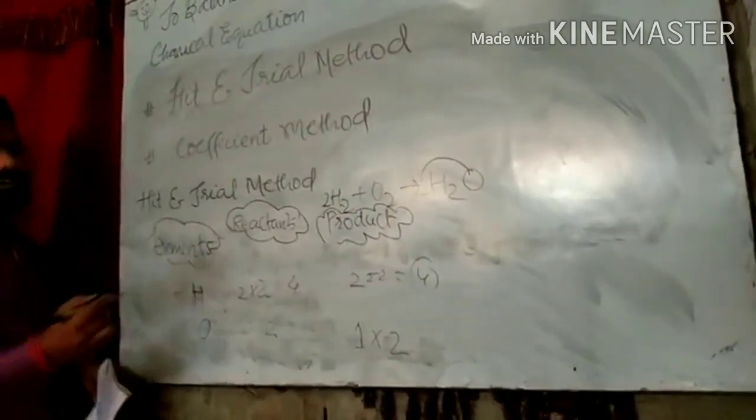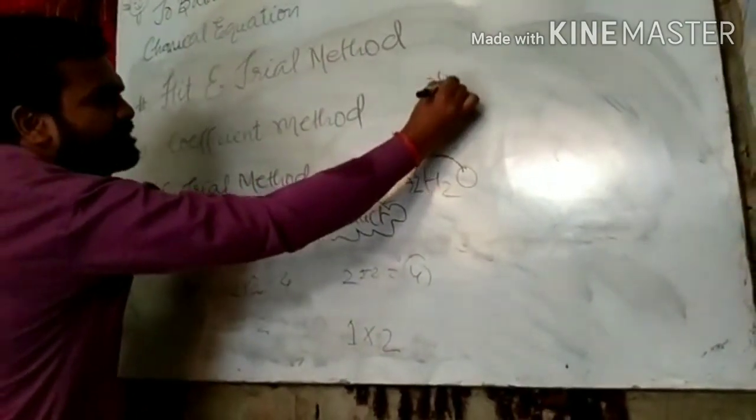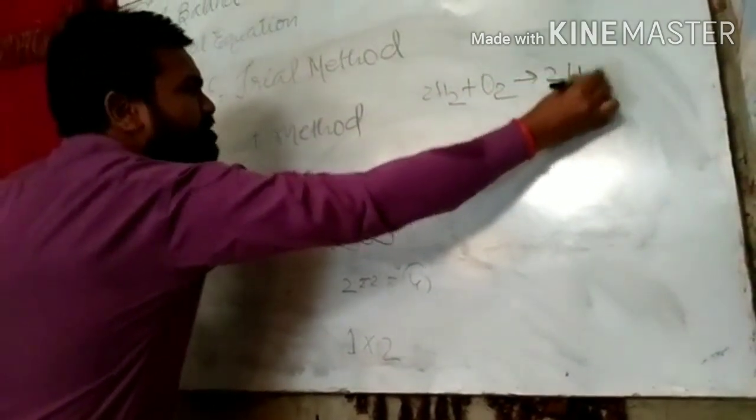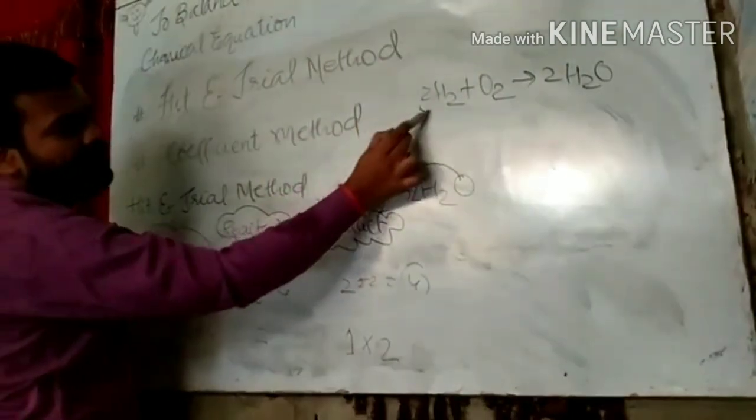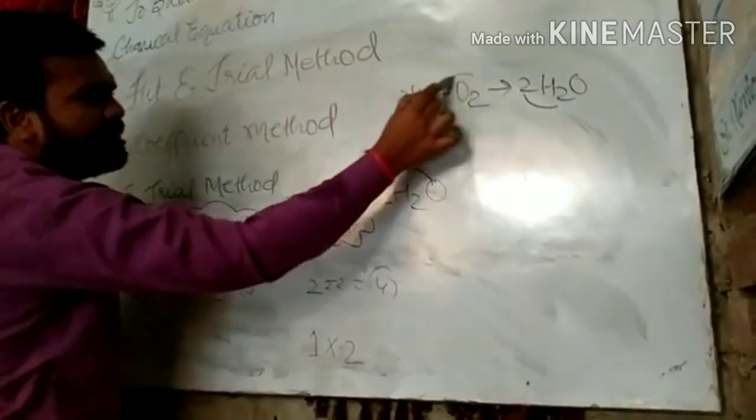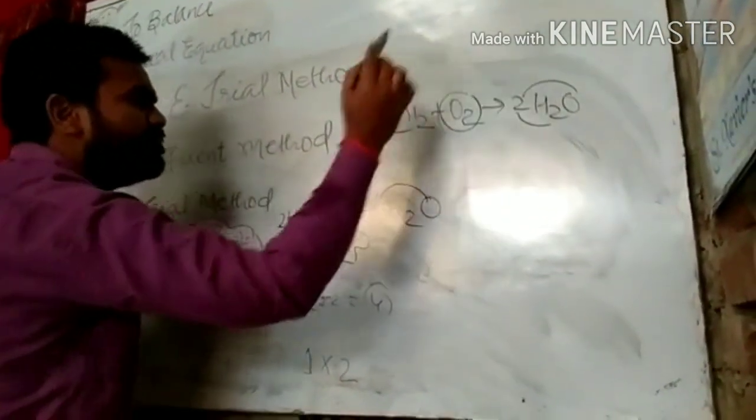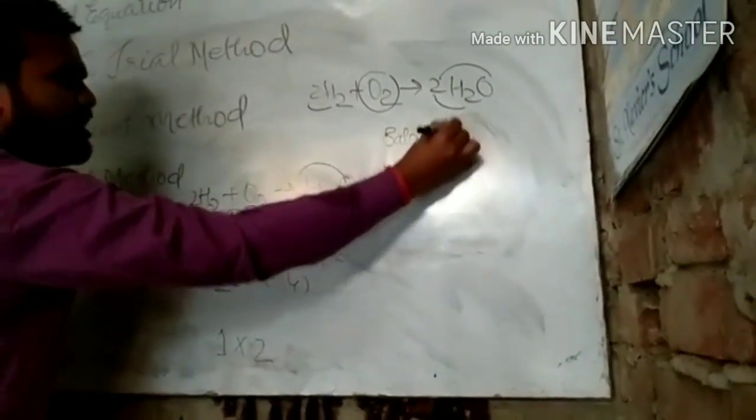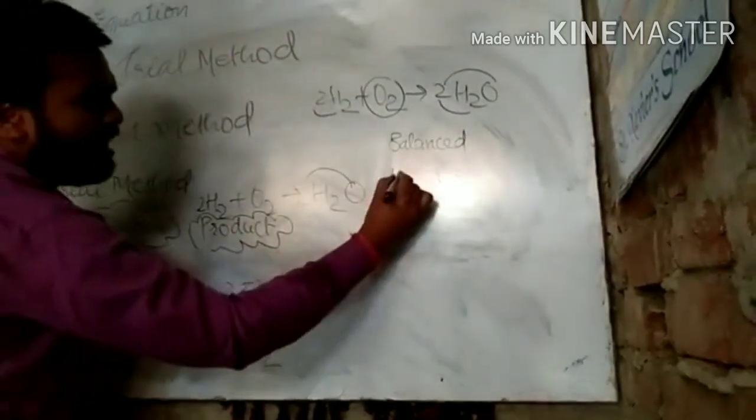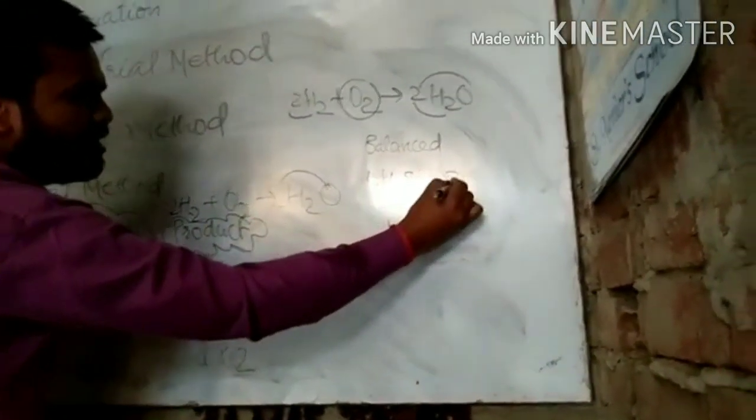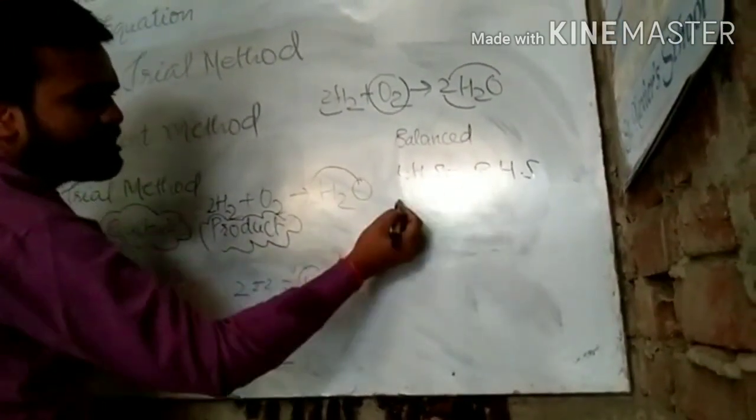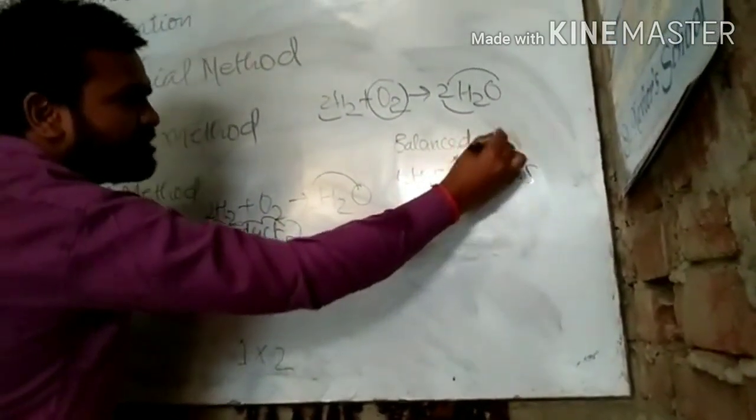It means you can say that 2H2 plus O2 forms 2H2O. Hydrogen is 4, hydrogen is 4, oxygen is 2, oxygen is 2. It means this is balanced. I think you studied in math that LHS is equal to RHS. If both are equal to each other, then it is balanced. That's all. Thank you.